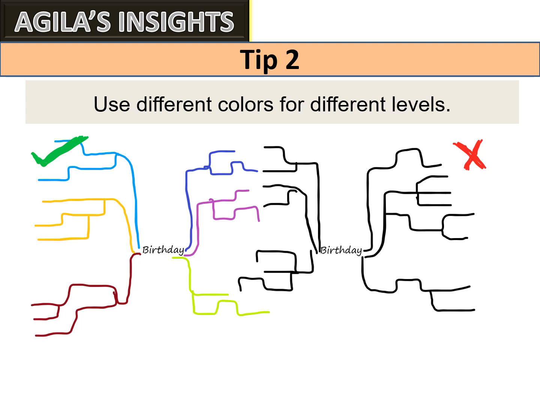So you can use any different colors so that you can remember as per the color and the difference between the first level, second level and third level and so on. Whereas if all the first level associations are in the same color, you will not feel the difference between the associations. So it is always better to use different colors for different levels. Because of this, you will have a better remembrance, a better memory.